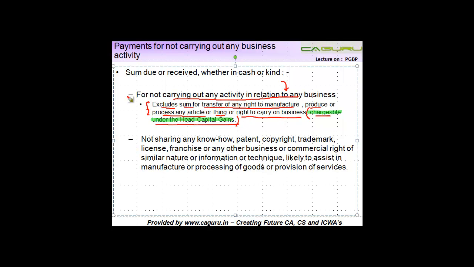So you need to make a distinction between a capital payment, or a payment which is chargeable under the head capital gains, and profits and gains of business and profession. We are going to learn more about this in the head capital gains when we go through it. So if an income is chargeable under that head, then it is not chargeable to tax under section 28. Again, the next one is sum due or received, whether in cash or kind.